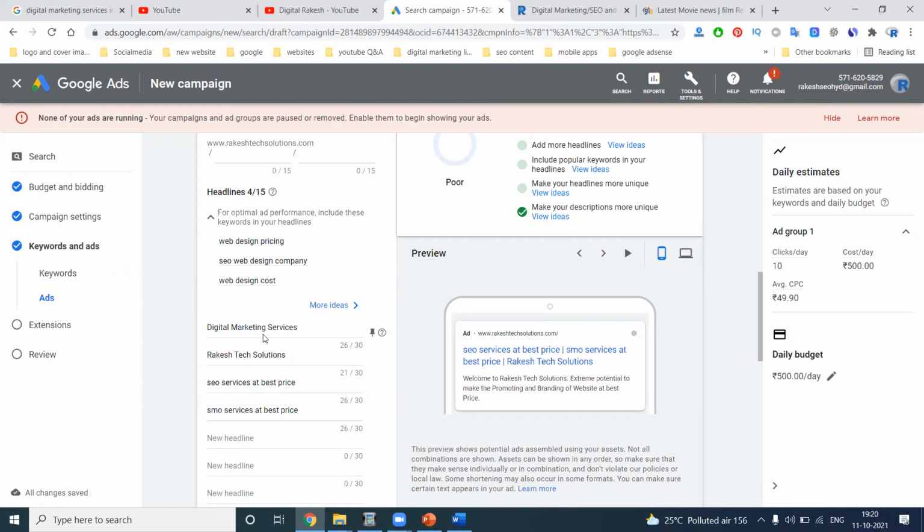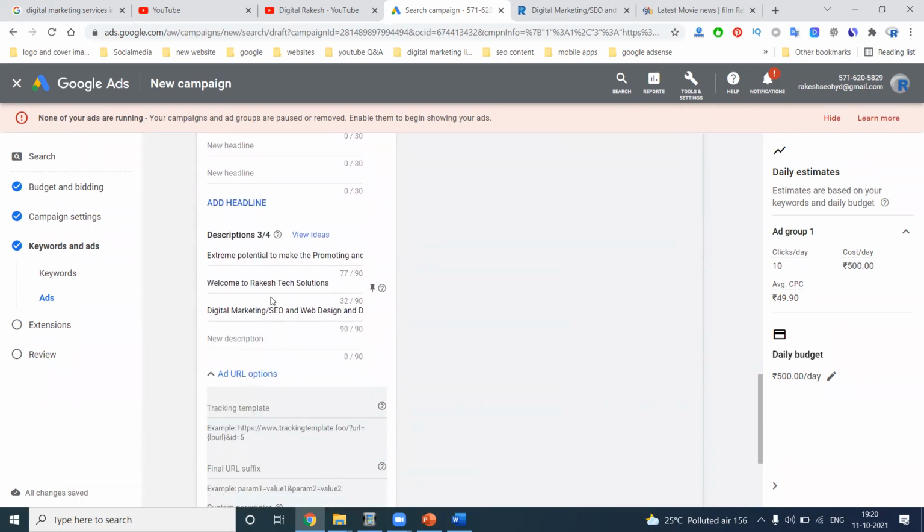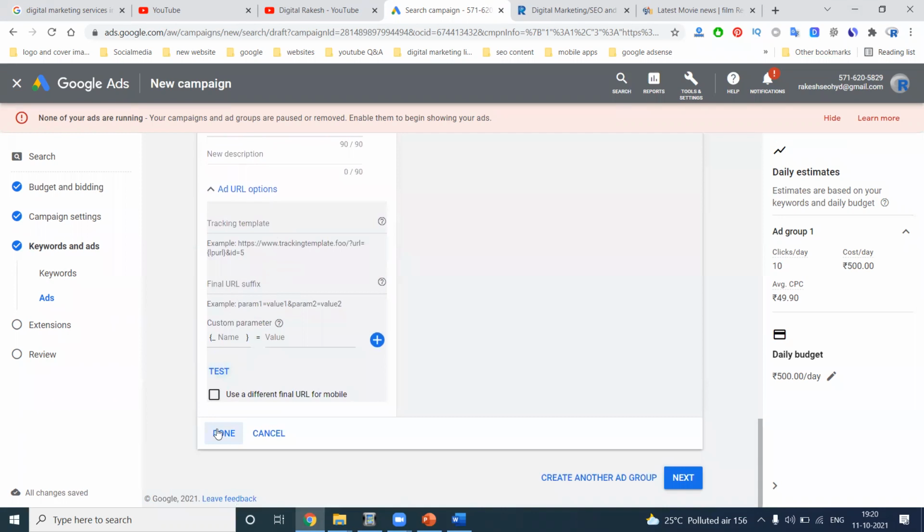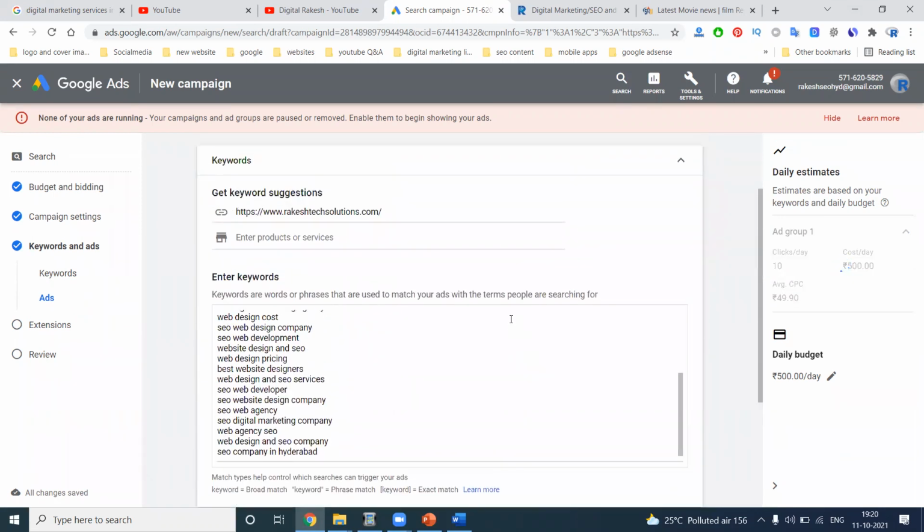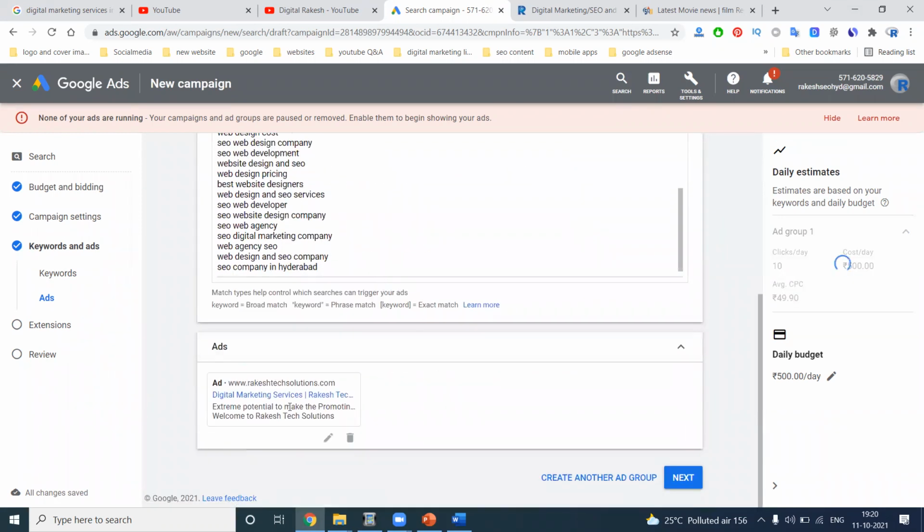How many headlines can you write? Up to 15. Previously it was 5, now it will be 15. For descriptions, each one is 90 characters, and you can write up to 4. After you click done, the ad is created.